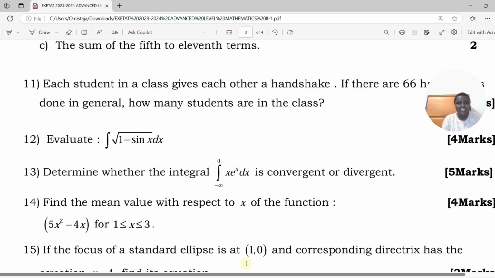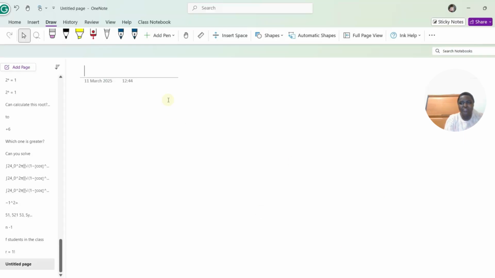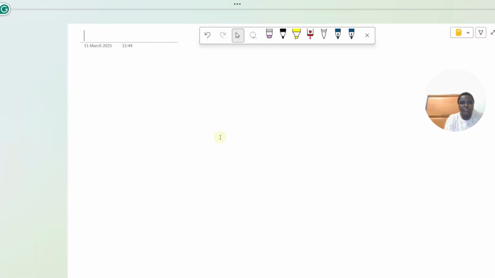Yes, next question. The next question is question number 12. Evaluate this integral. So this is an integration, so let's go ahead and evaluate it. We have to evaluate the integration of square root of 1 minus sine x dx.